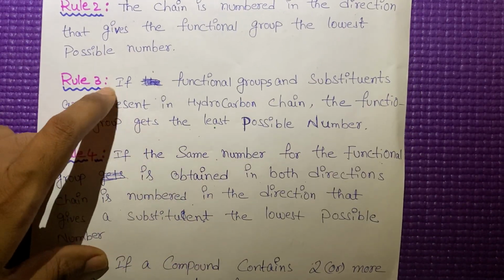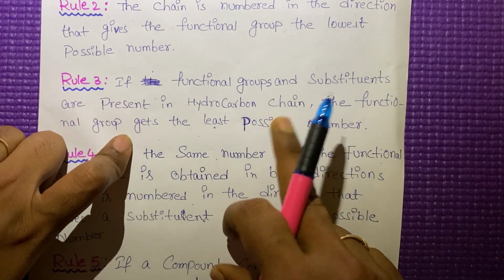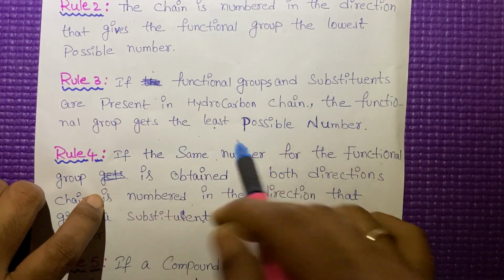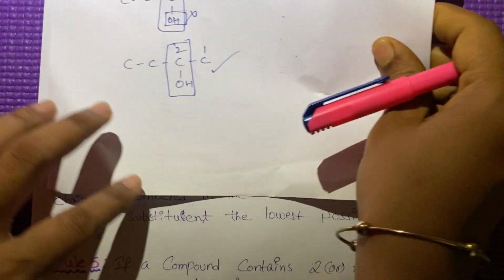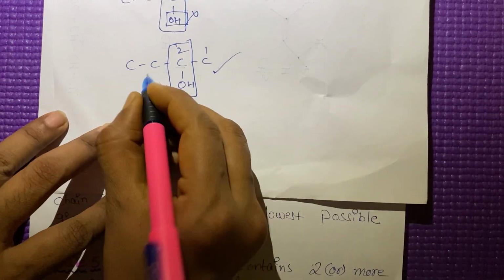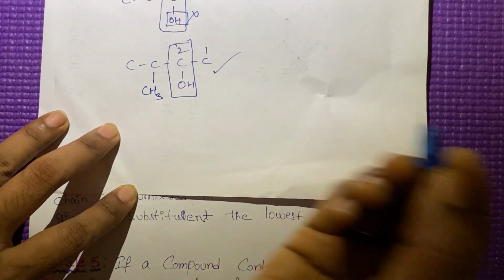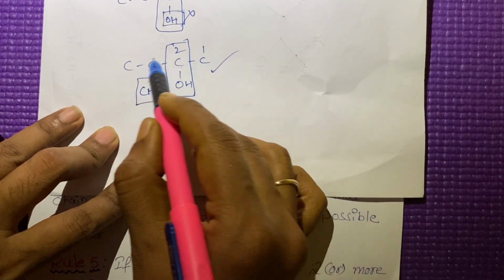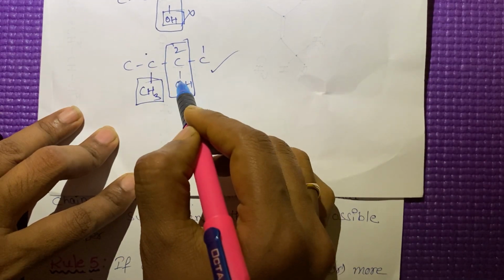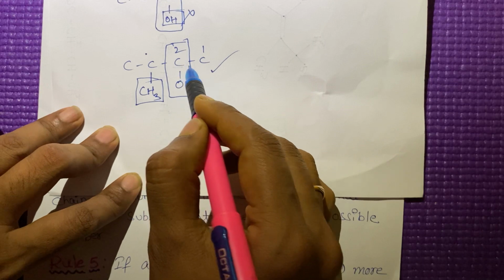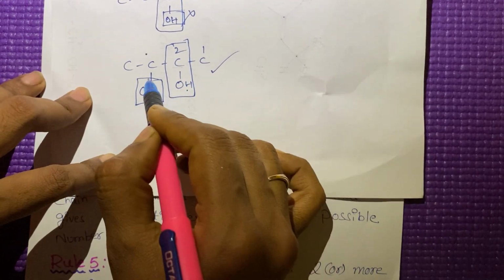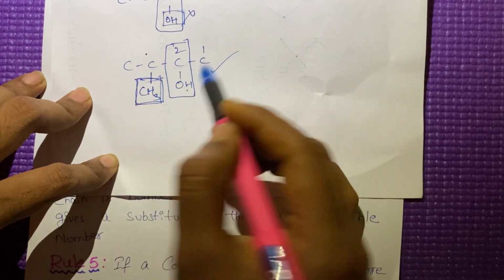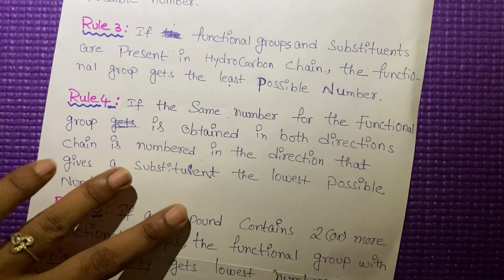Let's see rule number 3. If functional groups and substituents are present in a hydrocarbon chain, the functional group gets the least possible number. See here, the functional group is there, and substituents are also there, but we have to give the numbering from this side. Then the functional group will get the least number. If the functional group and the substituent are present in the same hydrocarbon chain, we have to give the least number to the functional group. That is rule number 3.